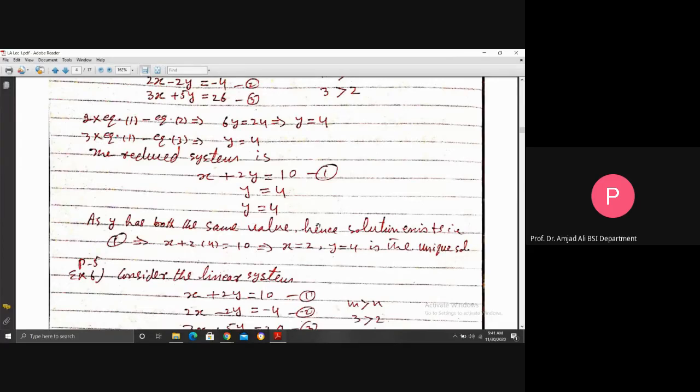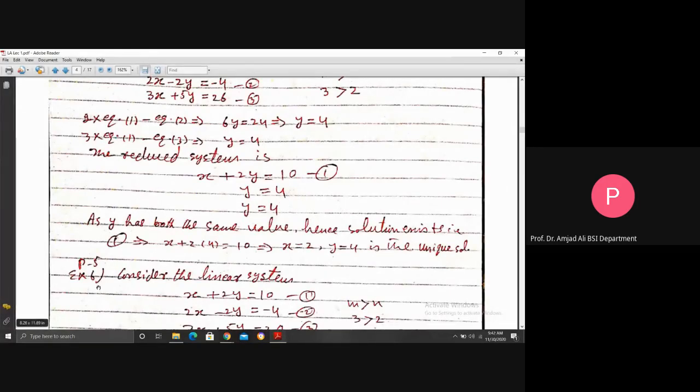So when the number of equations is greater than the number of unknowns, and by eliminating one of the variables the second variable has the same values, then that is the valid case, and in that case the system has a solution, like y is 4, y is 4, the same value.